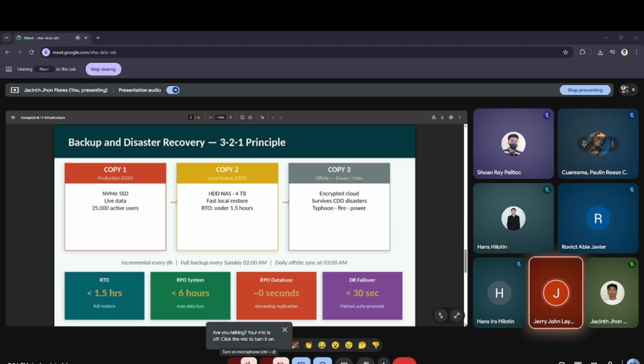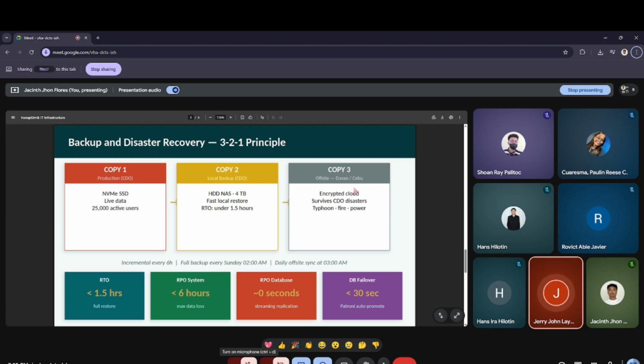For our backup and disaster recovery plan, we follow the 3-2-1 principle, which means we keep 3 copies of data in 2 different types of storage with 1 copy stored offsite. The first copy is our main production data, stored in an NVMe SSD. This is what the system actively uses and supports around 25,000 active users.